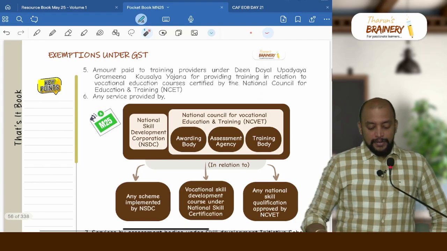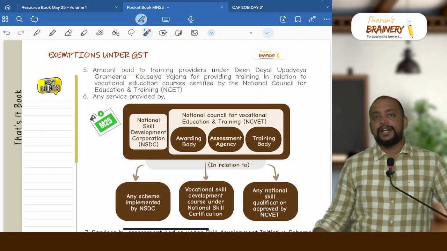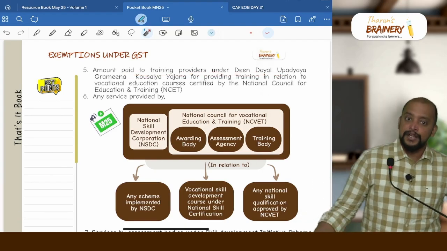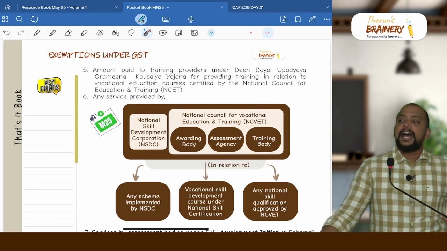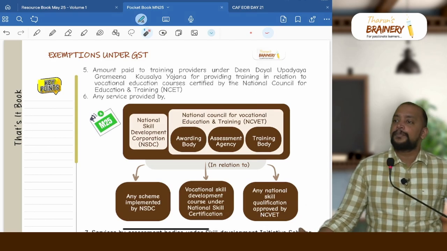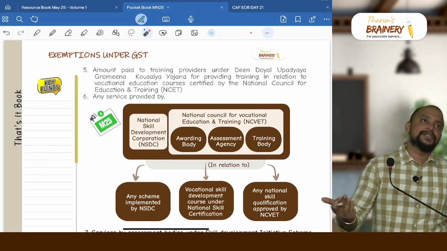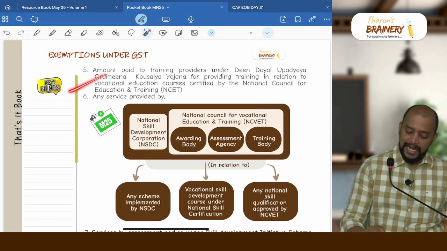Then next, number 5, amount paid to training providers under the DDUGKY scheme. People will go to rural areas and provide training to unemployed youth there, and they will receive some money from the Government of India. That will be exempted.